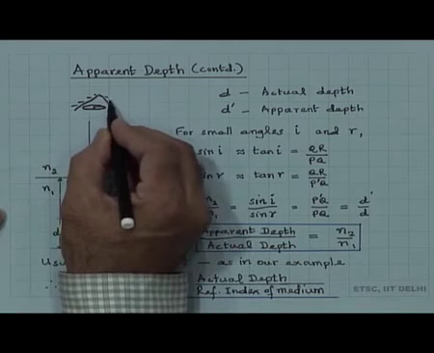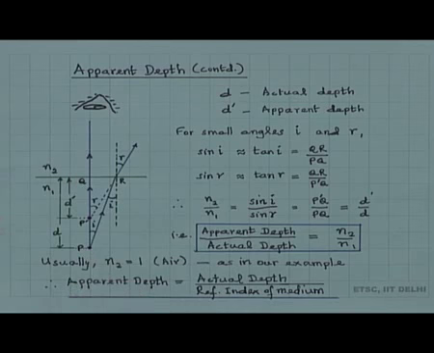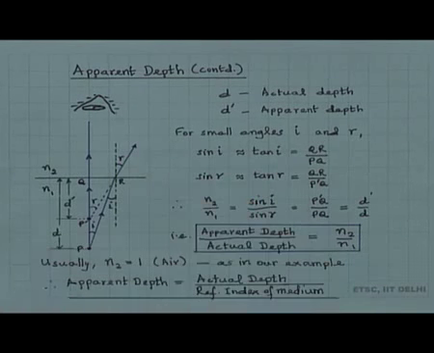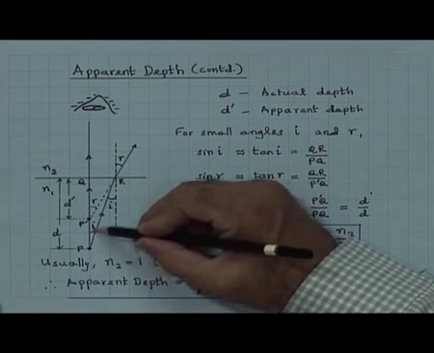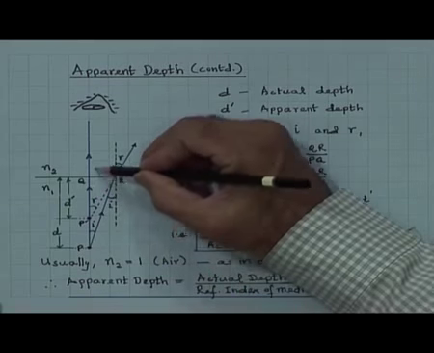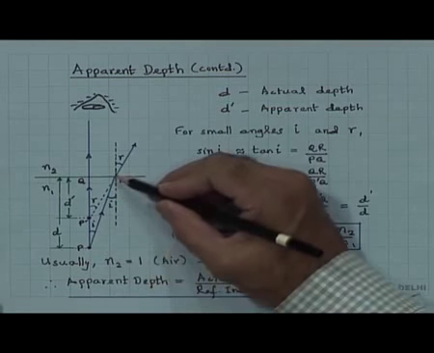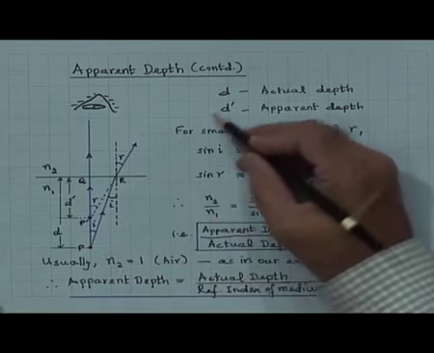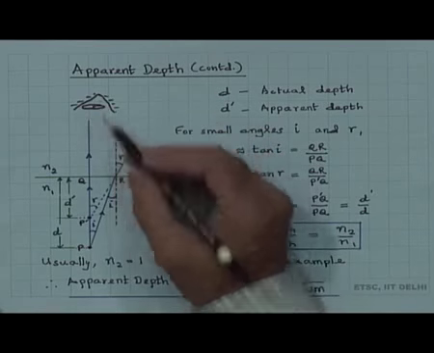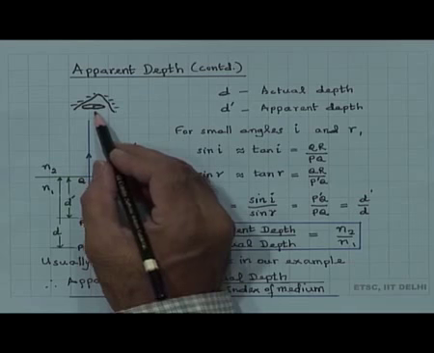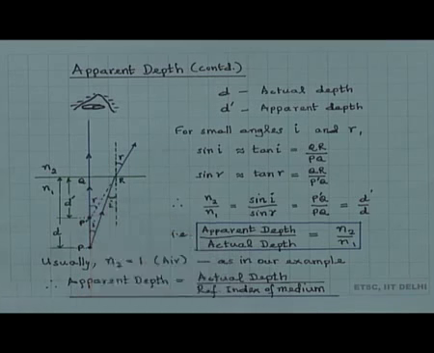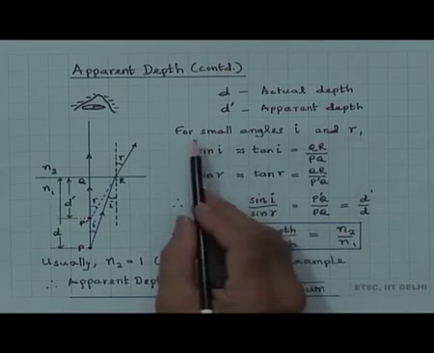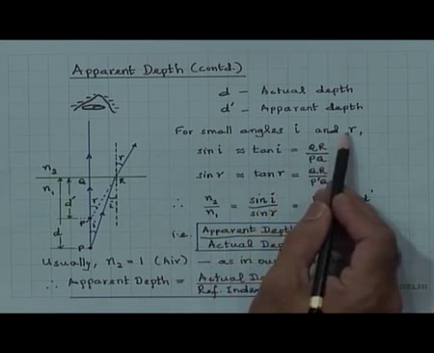So, this is the eye which is observing the point P. Therefore, the rays which enter the eye are those which make very small angles. The ray which would come here would enter the eye. Any ray which is making a larger angle does not enter the eye. So, all the rays which enter your eye here are the ones which make very small angles. Therefore, the approximation is very much valid for small angles i and r.